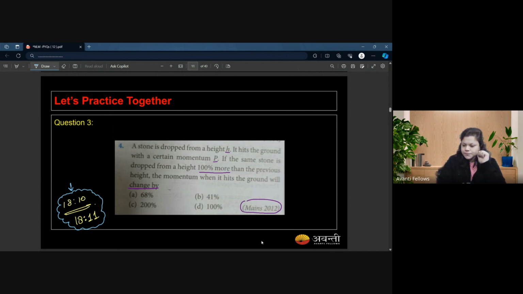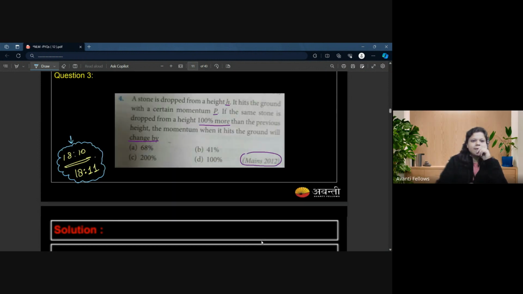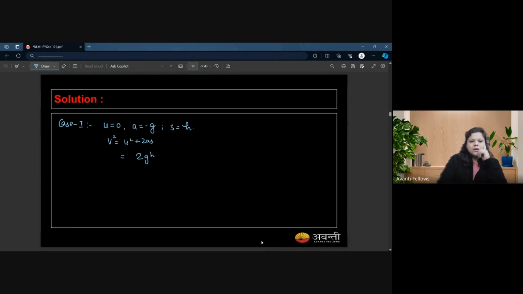Is that okay? Basically, ma'am, percentage of change. Okay. So V would become root 2gh here. You would say, ma'am, why are we not taking this minus? Then this h is also negative now, because displacement is also a vector quantity. And from initial to final, that is how we are going to draw that vector, right? It is also negative. So we will get basically V is equal to root 2gh. Is that fine?